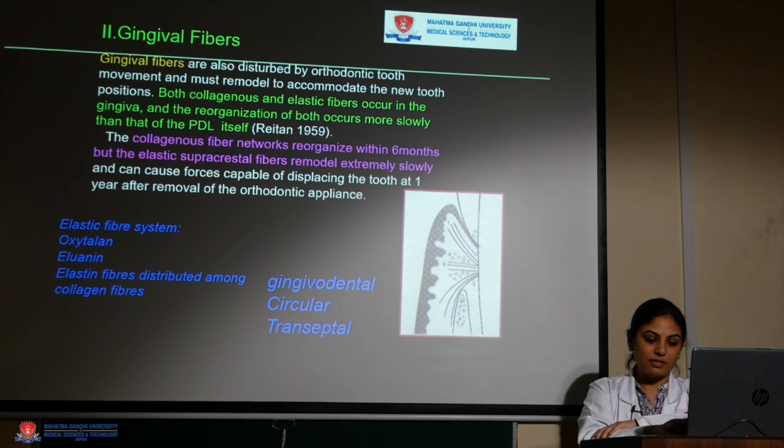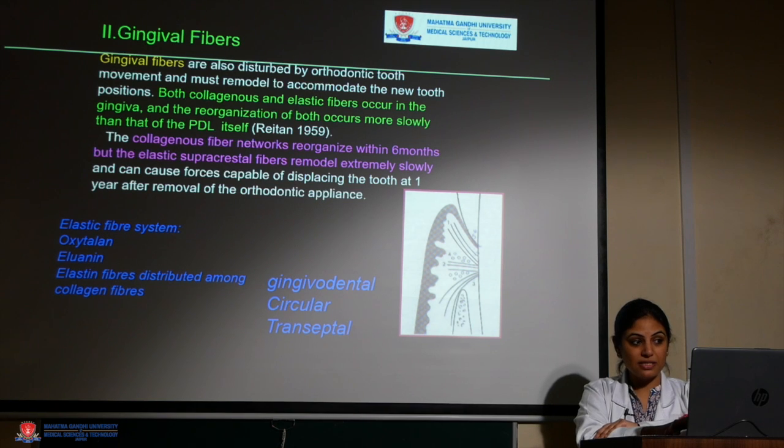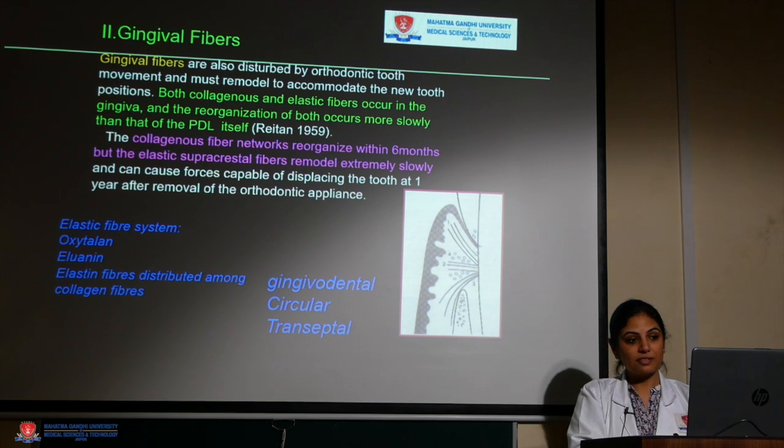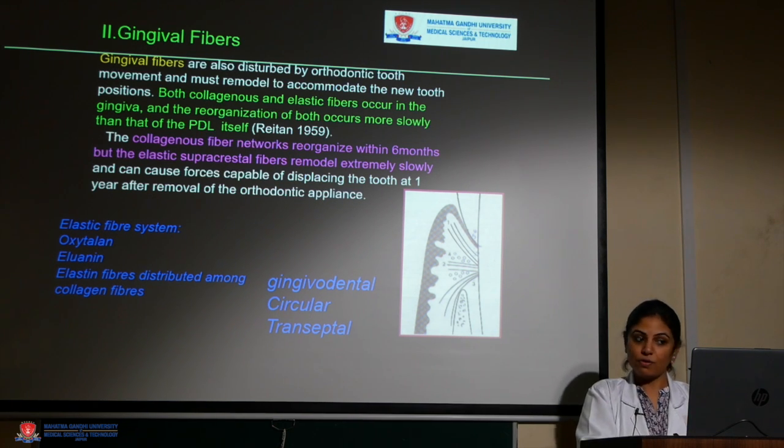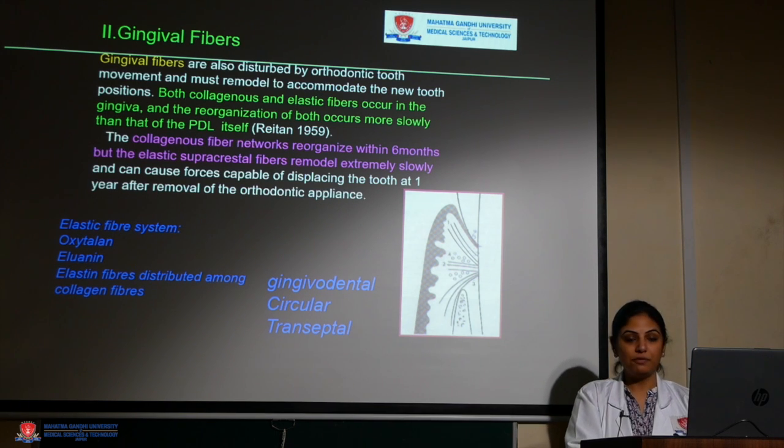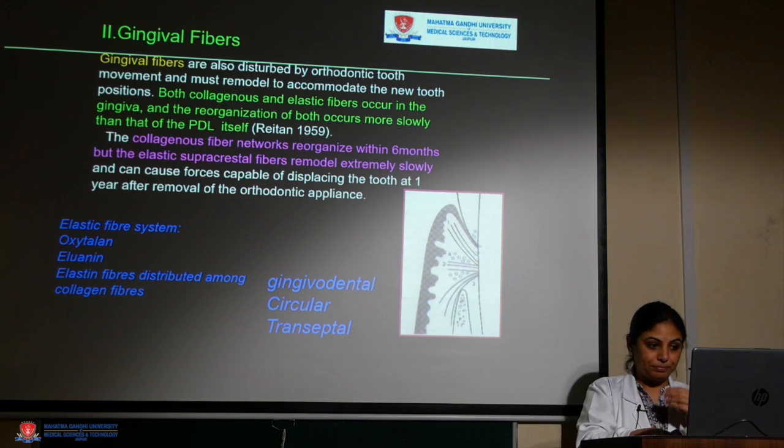Now, gingival fibers. Gingival fibers are also disturbed by orthodontic tooth movement. These are elastic and collagen fibers. These fibers take much longer than the PDL fibers to reorganize. It has been said that the collagenous fiber network reorganizes within 6 months, but the elastic supracrestal fibers need at least 12 months for reorganization. Therefore, the need for prolonged retention.